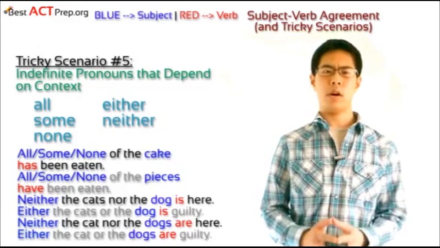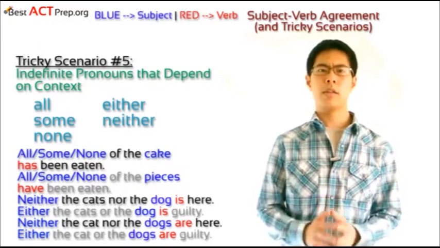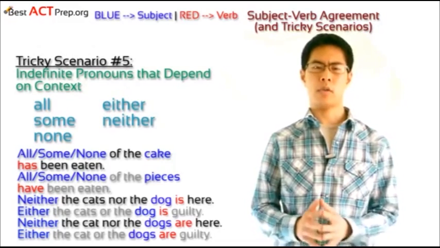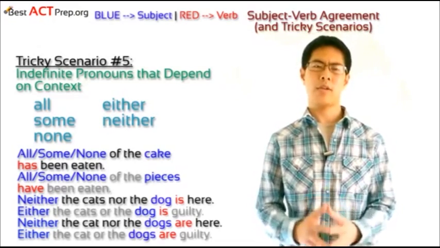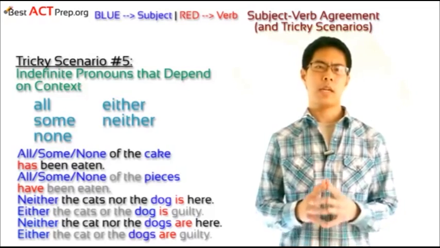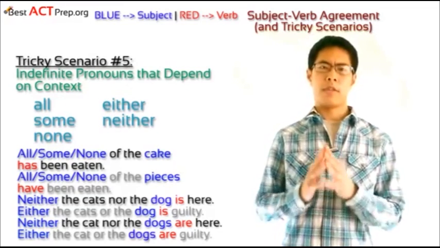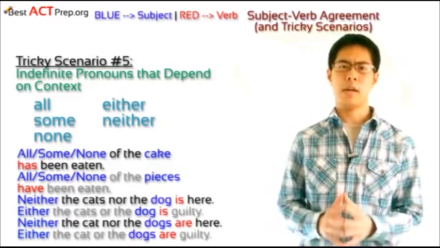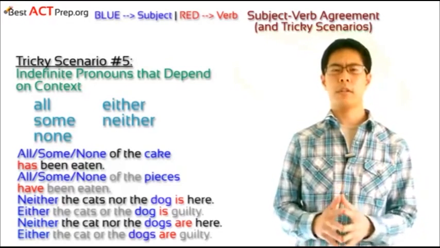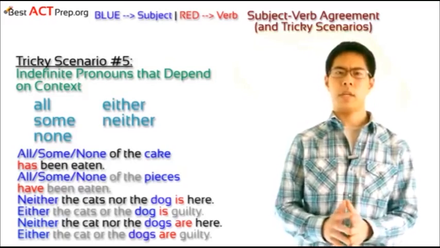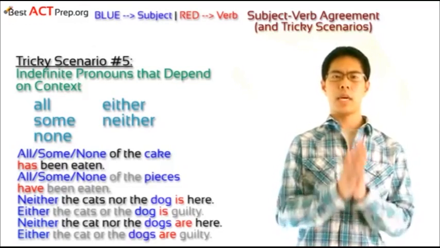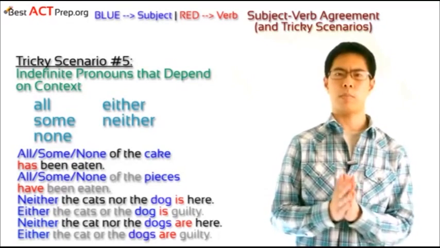Neither the cats nor the dog is or are here. Either the cats or the dog is or are guilty. Neither the cat nor the dogs is or are here. Either the cat or the dogs is or are guilty. For the indefinite pronouns all, some, and none, we need to see if what they're referring to is singular or plural. In our examples here, cake is singular and pieces is plural.